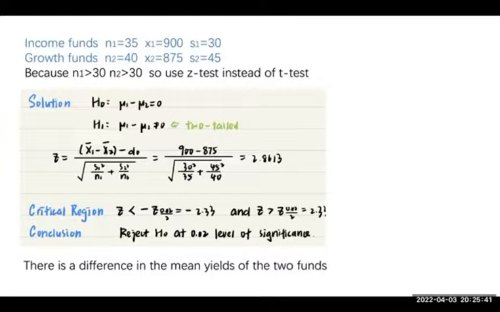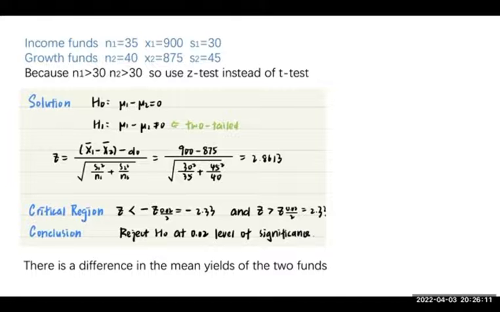Because N1 is larger than 30 and N2 is larger than 30, we use the Z-test instead of the T-test. For H0, mu1 minus mu2 is equal to 0. So H1, mu1 minus mu2 isn't equal to 0. So it is a possible deviation in either direction of the population parameter, so we use the two-tailed test.